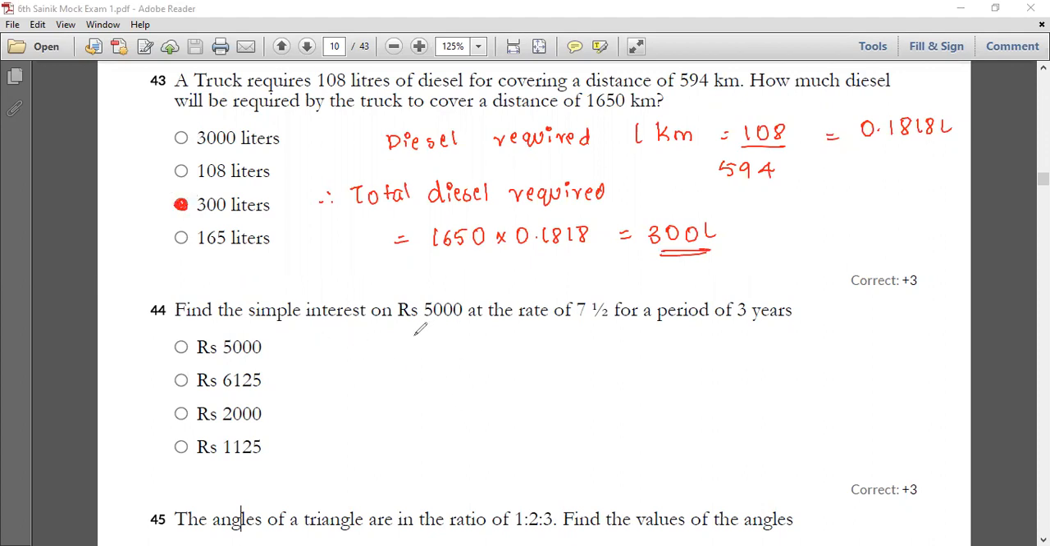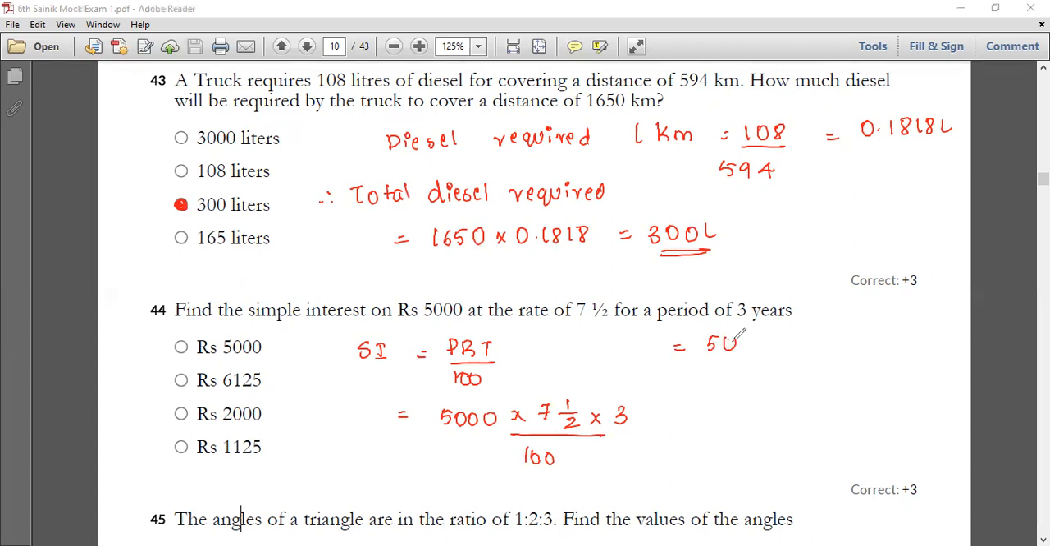Going on to your next question, the 44th question, you have to find the SI. They have given you the P, R, T. Use the formula PRT by 100. What is the principal? 5000. And they have given you the rate, 7.5, I'm just writing it like that. Time is 3, divided by 100 as it is.